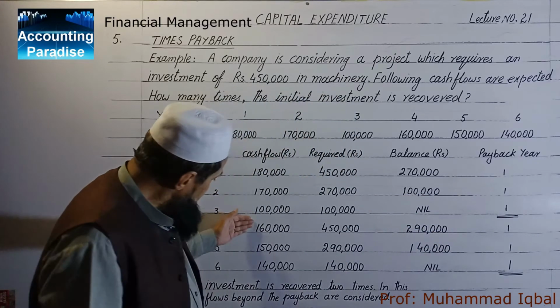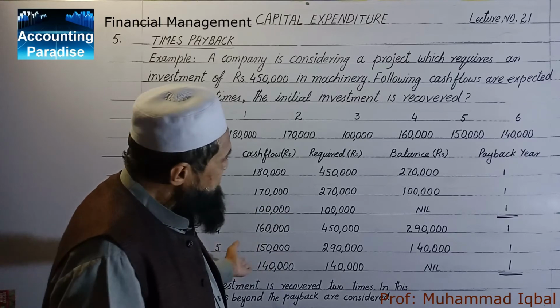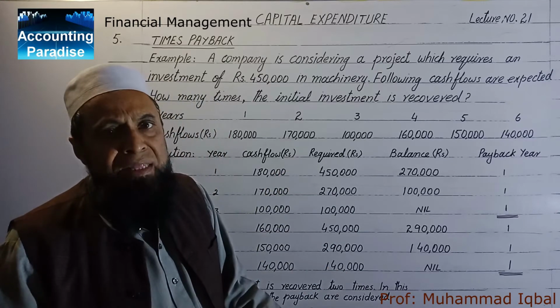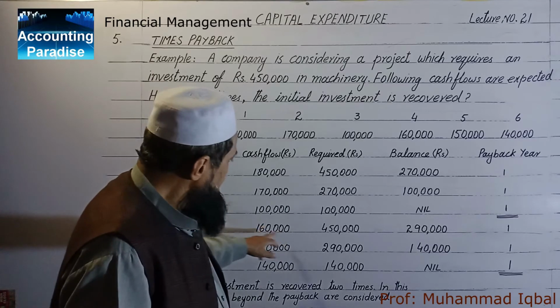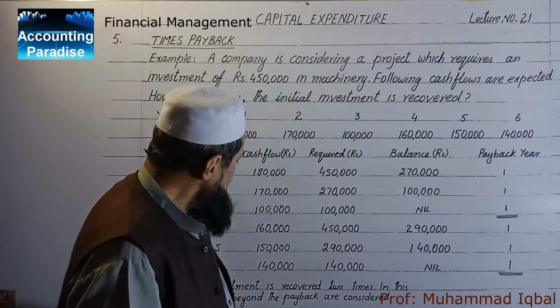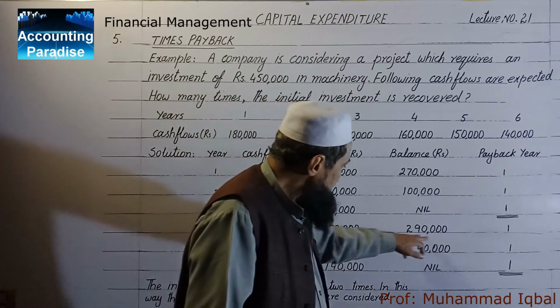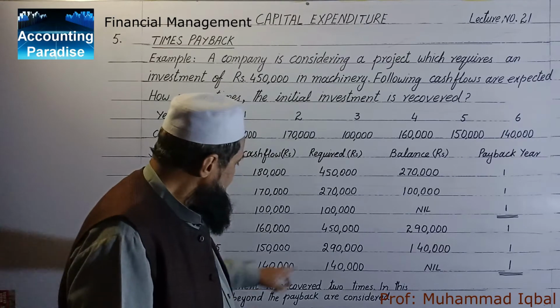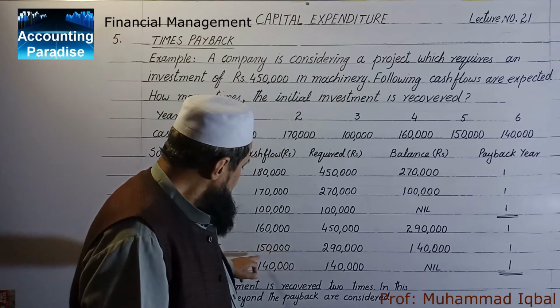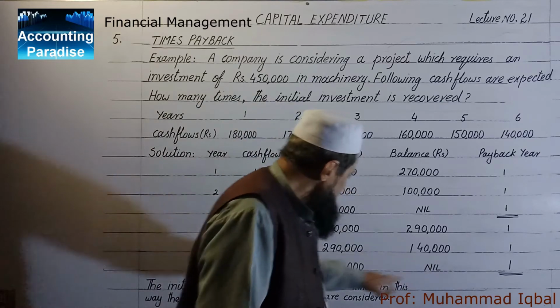The remaining cash flows beyond the payback period, we again calculate the payback. To be recovered is 450. Cash flows in 1 year 160. The remaining is 290. Then 290. The cash flows are 150. Remaining 140.